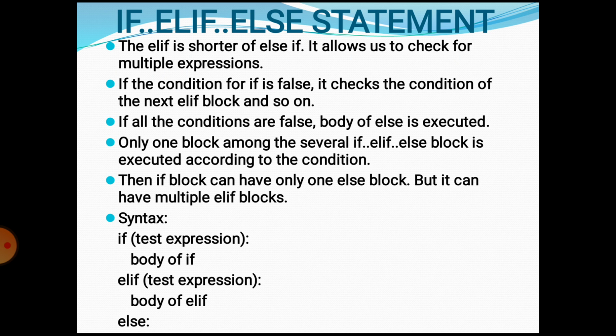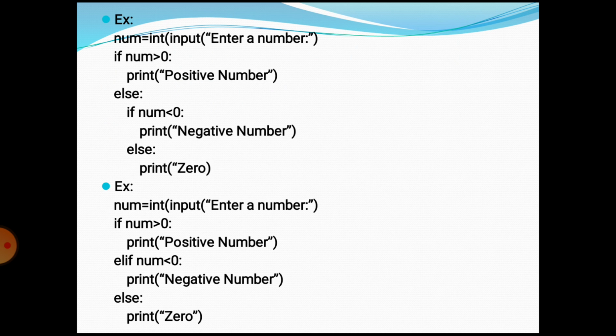Here is the syntax: if the condition is true, it will execute the body of if. Otherwise it comes to elif, where the test expression is checked. If the condition is true, the body of elif executes, otherwise the else block will execute. Here is one more example based on if elif else. We are taking one number. If the number is greater than 0, it will display positive number, or if the number is less than 0, it will display negative, otherwise the number will be 0.